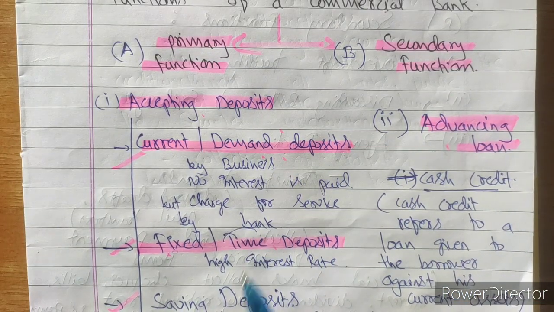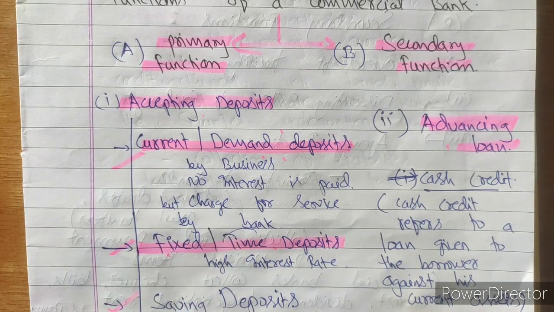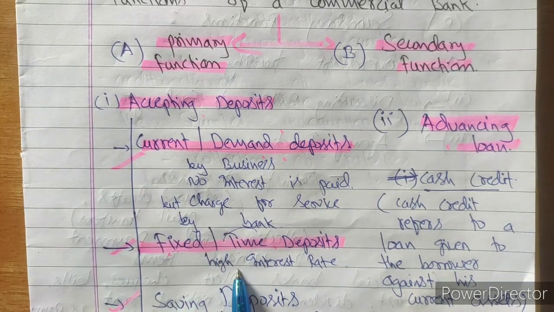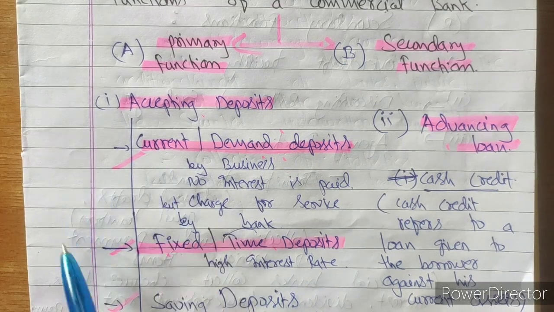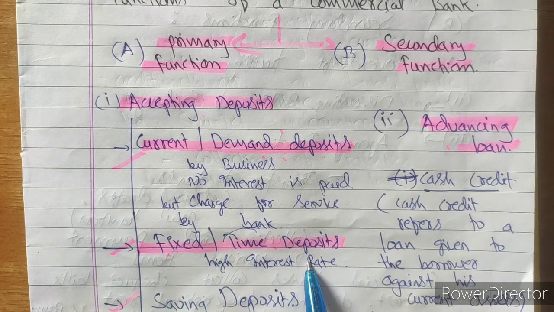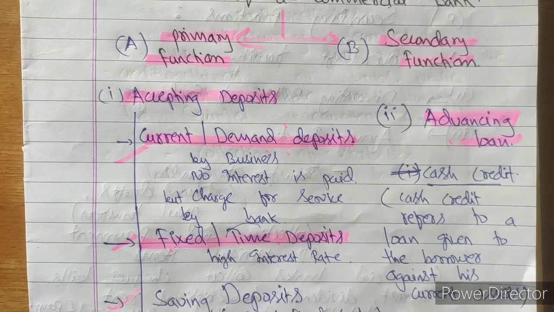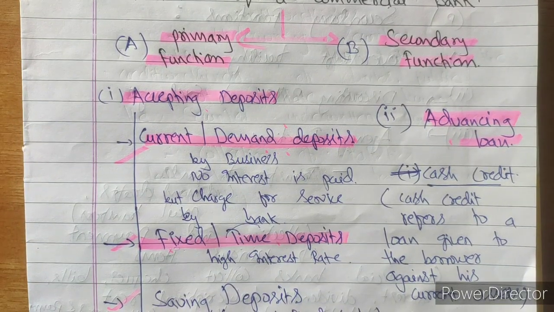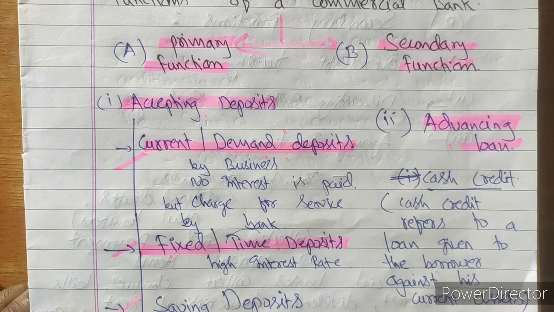In time deposit, the rate of interest is quite high compared to the no interest given in the current deposit. That's why there is a higher interest rate. But in current deposit there is too much withdrawal facility, whereas there is no regular withdrawal facility in fixed time deposits. In fixed deposit there are only two main transactions. One, deposit at the initial stage. Second, withdrawal at the maturity of the period.